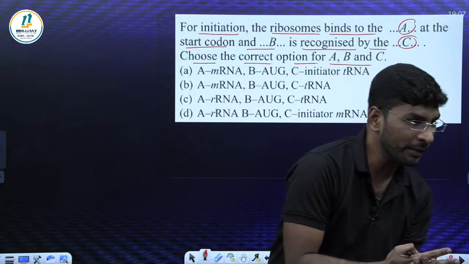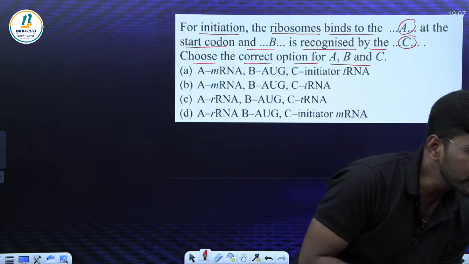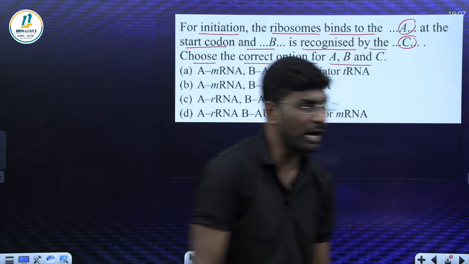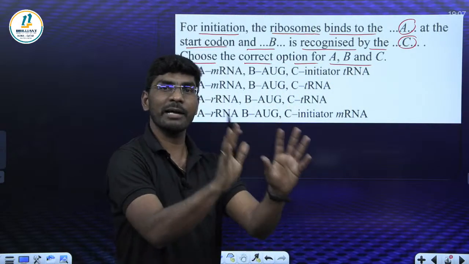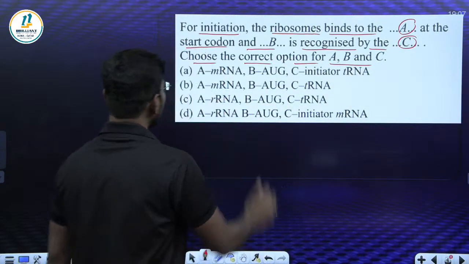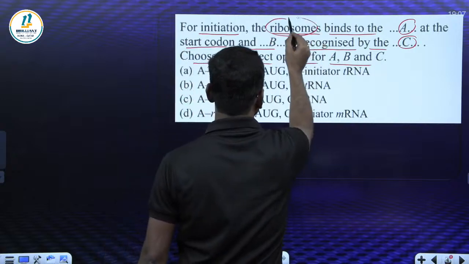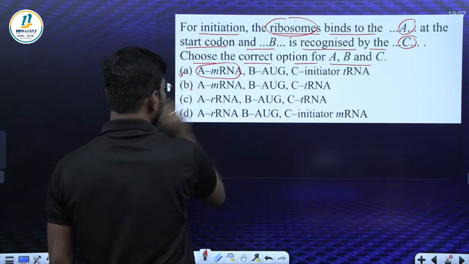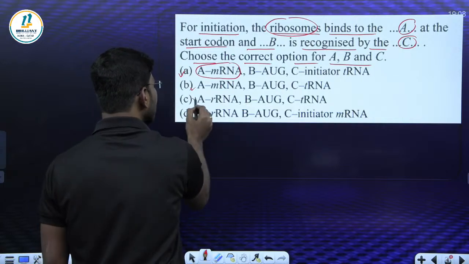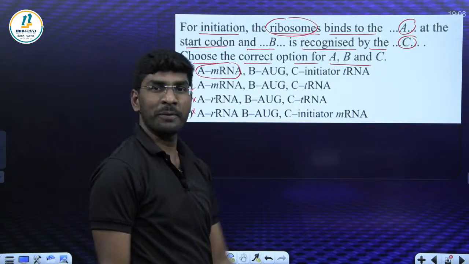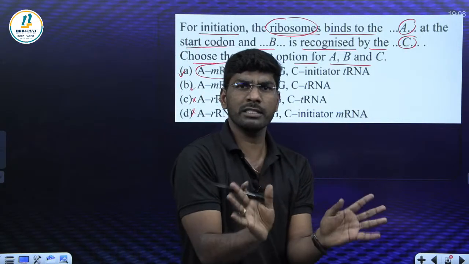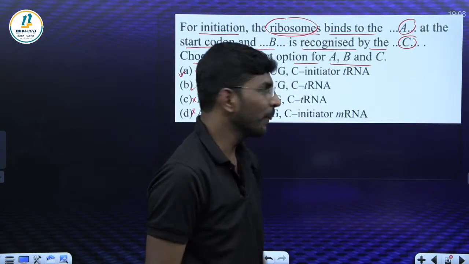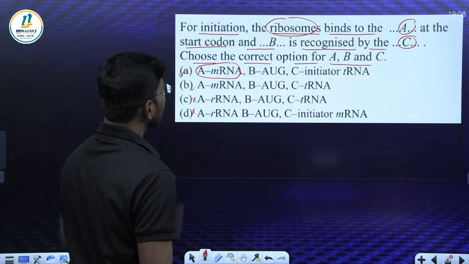Ribosome is attached to where? Come on, all of you. Pooja, answer me. Where is the ribosome attached? mRNA. Yes or no? All ribosomes are attached to mRNA. But mRNA is in option A and also in option B. So options C and D we can eliminate, because ribosomes are attached to mRNA, messenger RNA. Now, option A or B? Which one is correct?